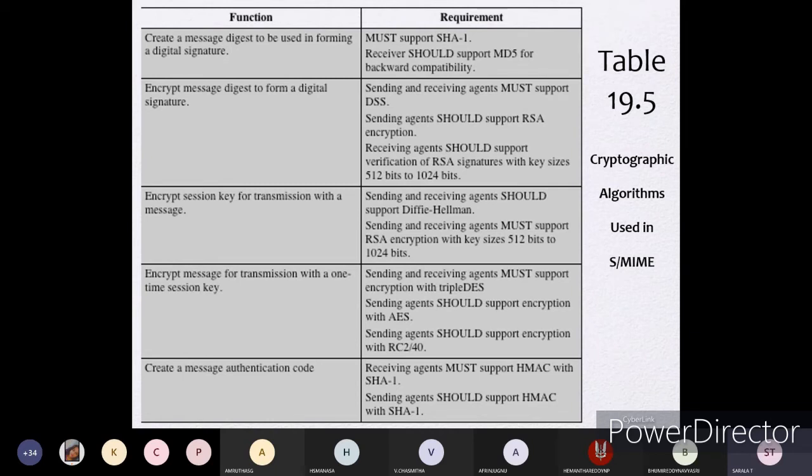Then, encrypt the session key for transmission with the message. The session key also has to be encrypted and transmitted. At that time, what type of encryption can we use? Sending and receiving agents should support the Diffie-Hellman method of keys, and sending and receiving agents must support RSA encryption with a key size of 512 to 1024 bits.